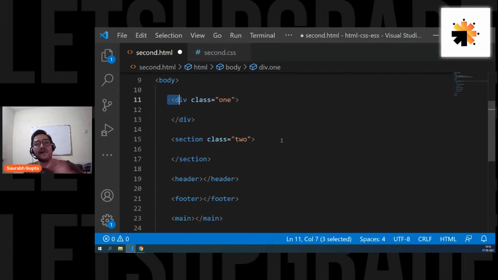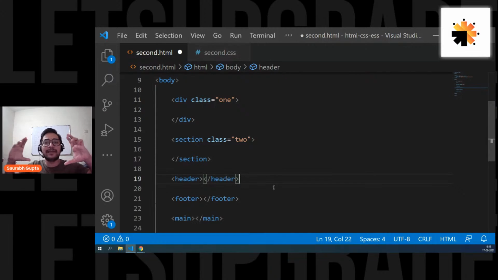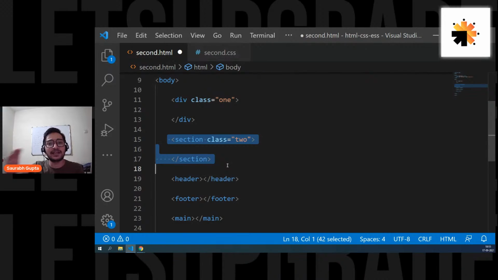Before HTML5 there was only div that we used to create sections, but in HTML5 these tags were introduced. Why were they introduced? For semantics, for good coding standards, and for good readability for the user, the browser, and the search engine. If you're creating a big section on your web page, for example a product section, use a section tag. An about us section, use a section tag. A gallery section, use a section tag. If you're defining a meaningful section, use a section tag.